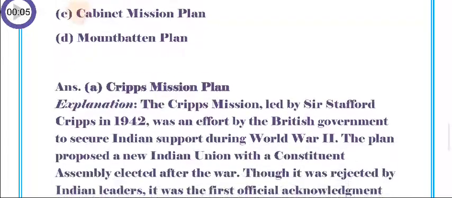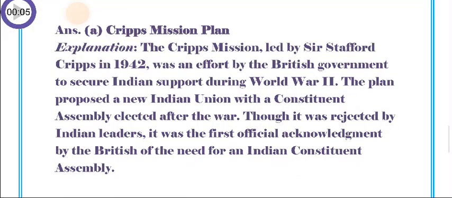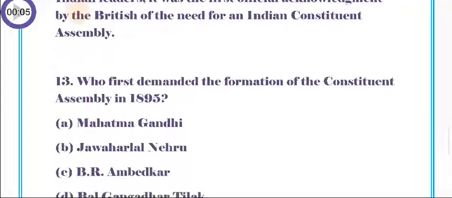So the answer is A. Cripps Mission Plan. The Cripps Mission, led by Sir Stafford Cripps in 1942, was an effort by the British government to secure Indian support during World War II. The plan proposed a new Indian Union with a constituent assembly elected after the war. Though it was rejected by Indian leaders, it was the first official acknowledgement by the British of the need for an Indian Constituent Assembly.